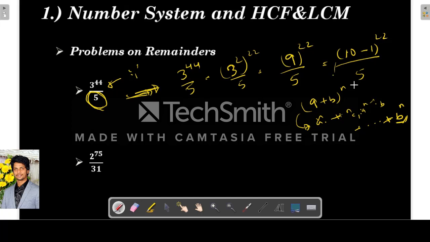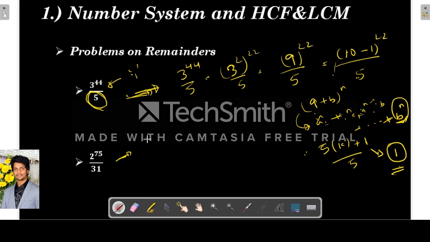See, here the a is 10. Whenever the a is involved, it is divisible by 5, right? 10 is divisible by 5. So every term is divisible by 5 except this last one. So you can write 5 into some k plus the last term, which is minus 1 whole power 22, divided by 5. So obviously in this the remainder will be 1. I hope it is clear.